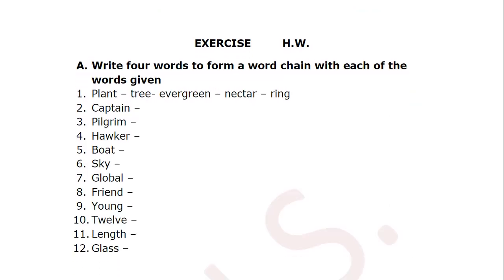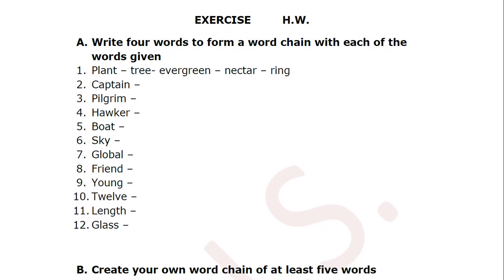Exercise. I've done the first one for you. Write 4 words to form a word chain with each of the words given. So a word is given and you will write 4 more words, not including the first word. 4 more words. That's the reason I gave you the example. Plant, tree, evergreen, nectar, ring. The second one is captain, pilgrim, hawker, boat, sky, global, friend, young, 12, length, glass.